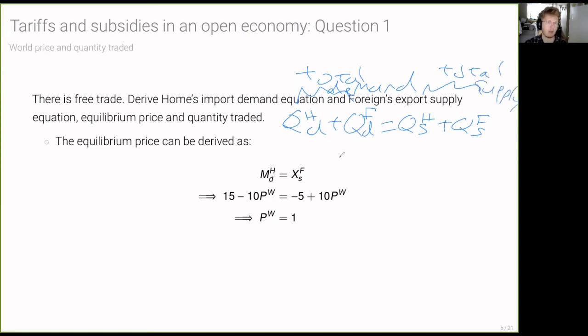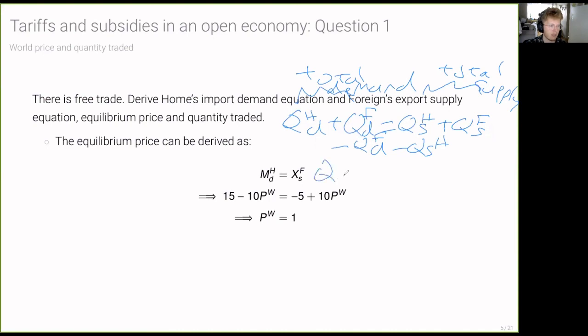I just want to clarify this is the same equilibrium condition as what we've seen before. But we can also subtract, for instance, foreign demand from both sides, and we can subtract home supply from both sides. And what is that going to give us?